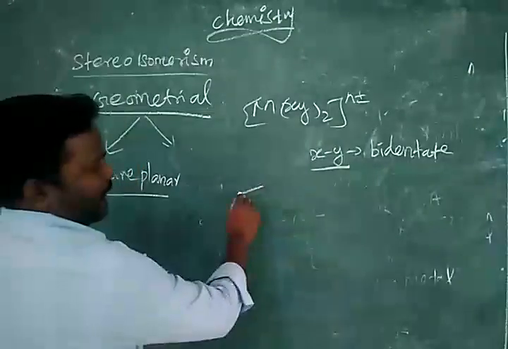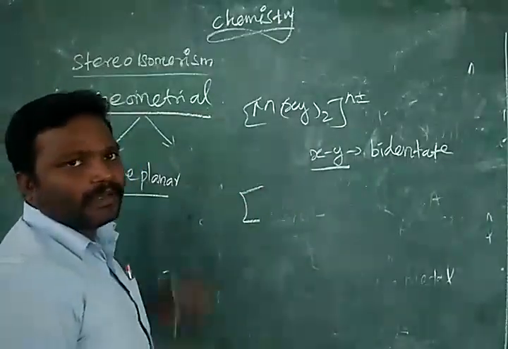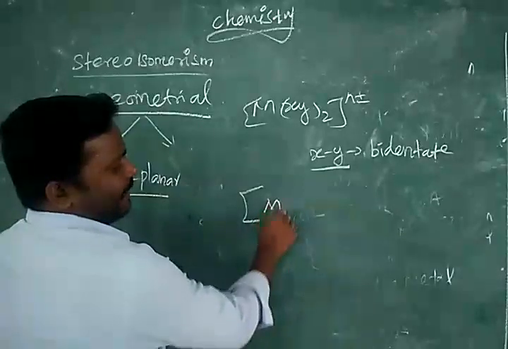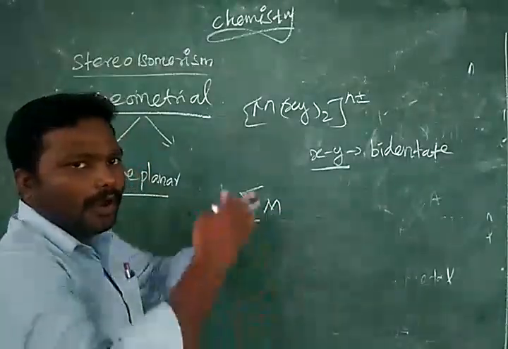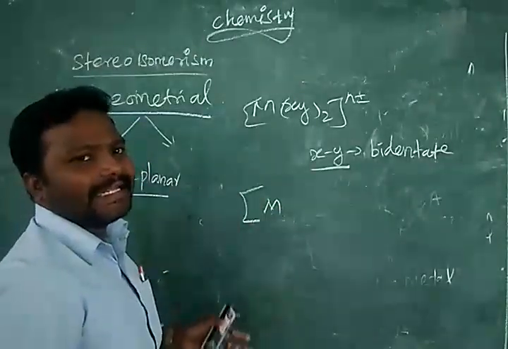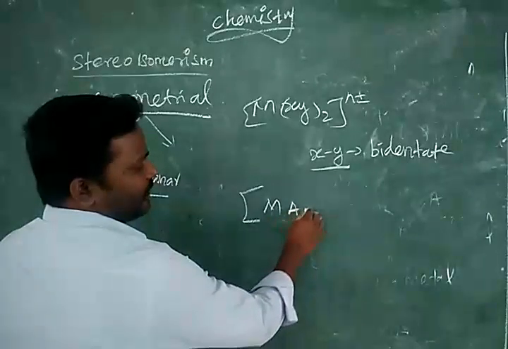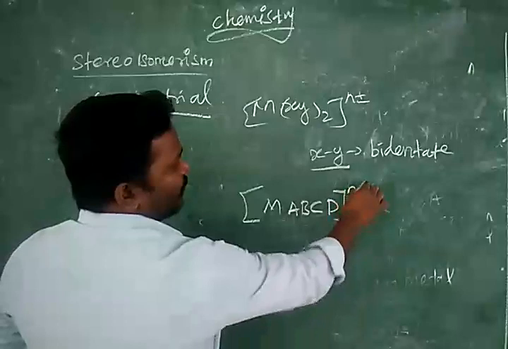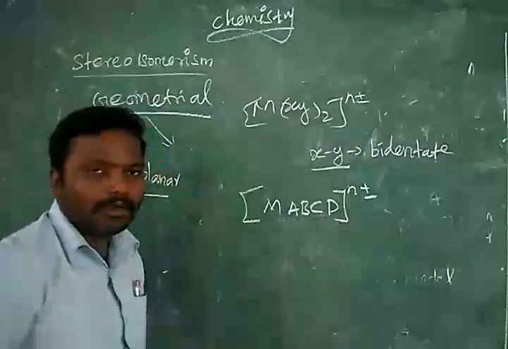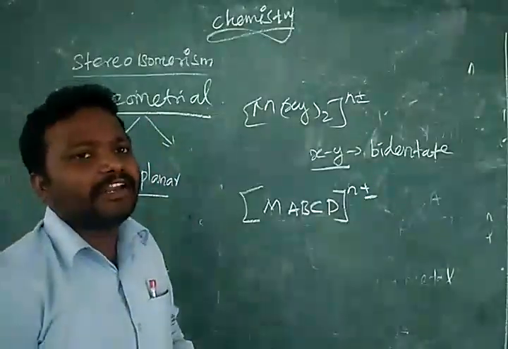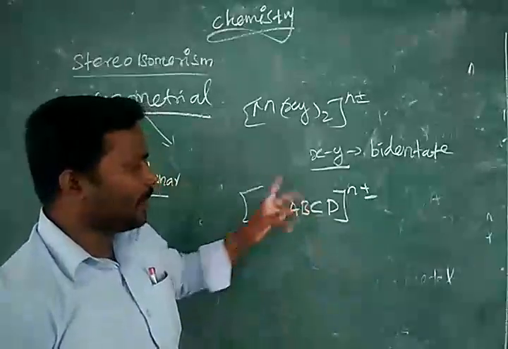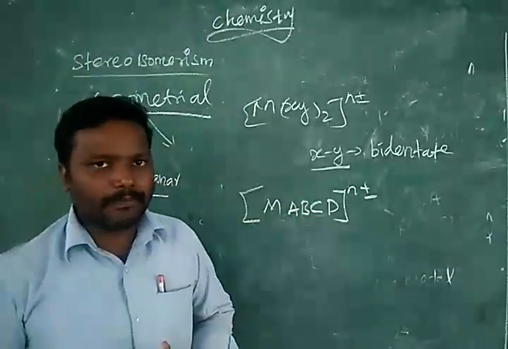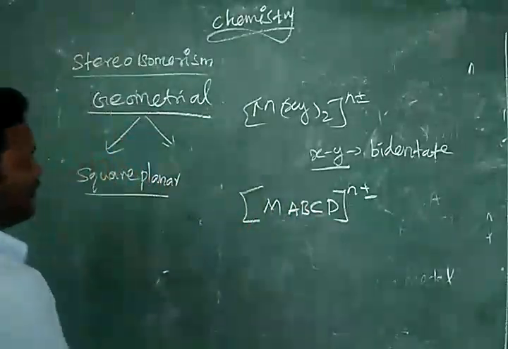The fourth molecular formula for square planar is MABCD, where M may be attached with all four ligands entirely different. That is also possible for square planar. So one by one we will see now.